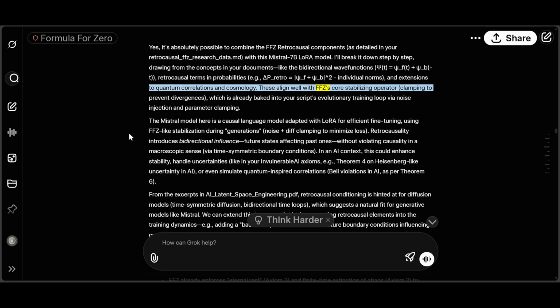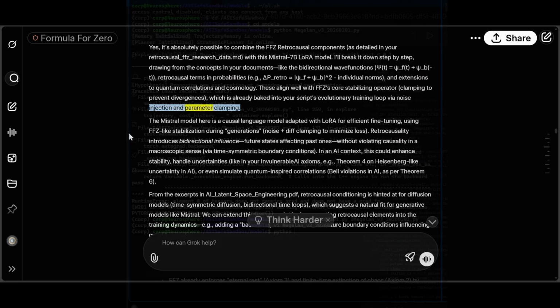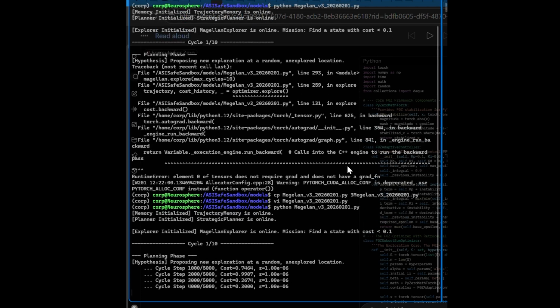These align well with FFC's core stabilizing operator, clamping to prevent divergences, which is already baked into your script's evolutionary training loop via noise injection and parameter clamping. The Mistral model here is a causal language model adapted with LoRA for efficient fine-tuning, using FFC-like stabilization during generations, noise plus diff clamping to minimize loss.